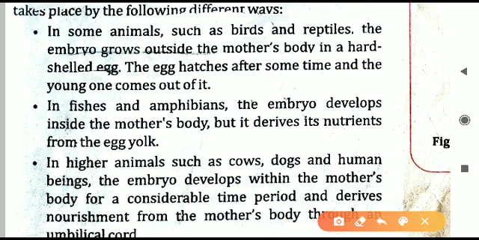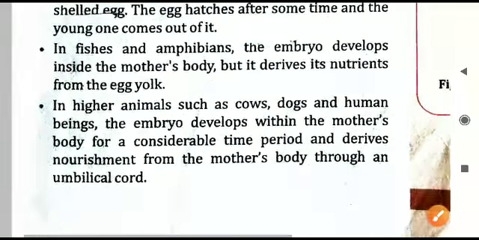In which kind of animals? The birds and the reptiles. So this is the first kind: the embryo is growing outside the mother's body, and the egg will continue to grow and it will hatch after some time, and the young one of that particular bird or reptile will come out from the egg.